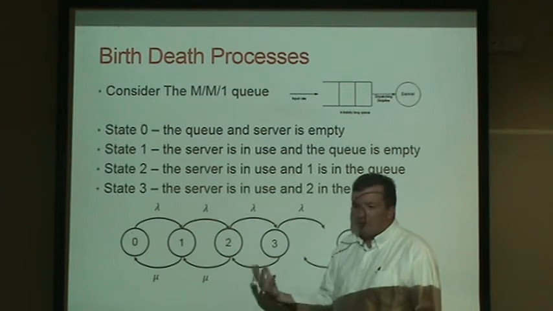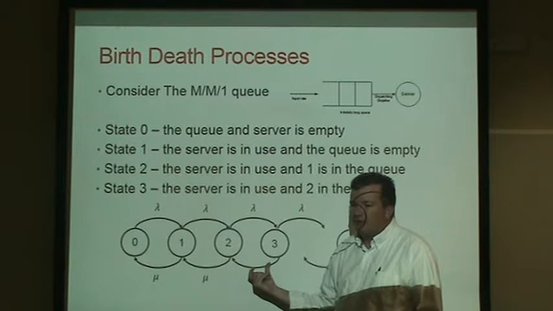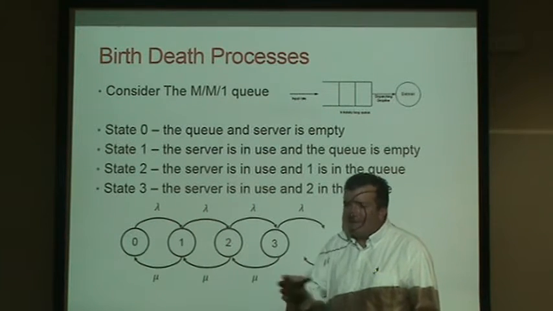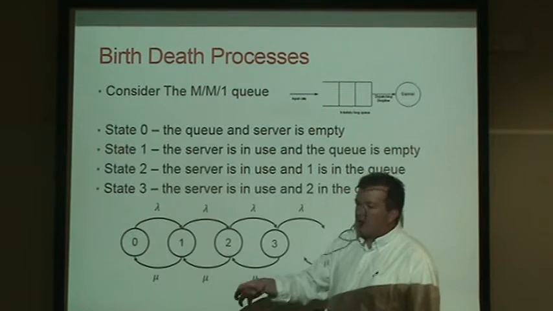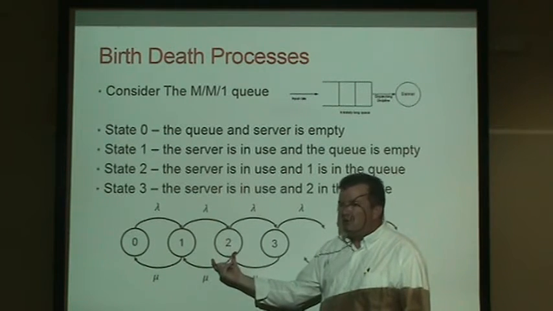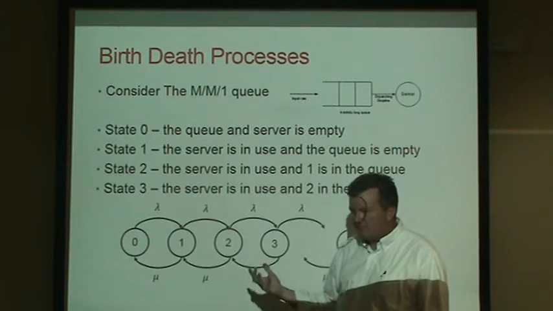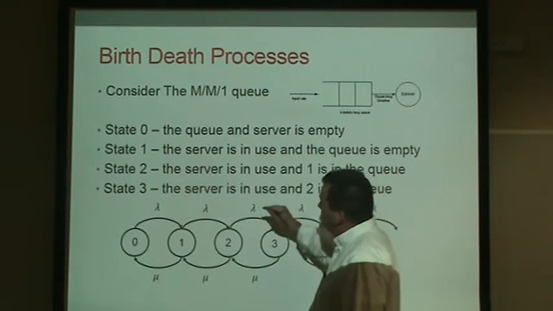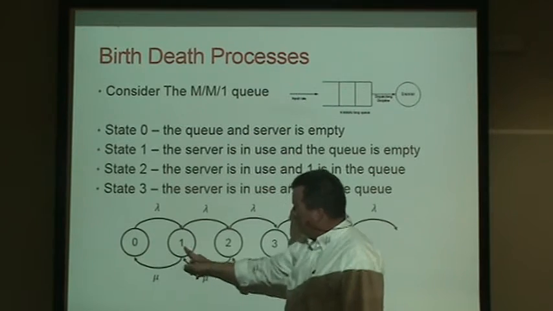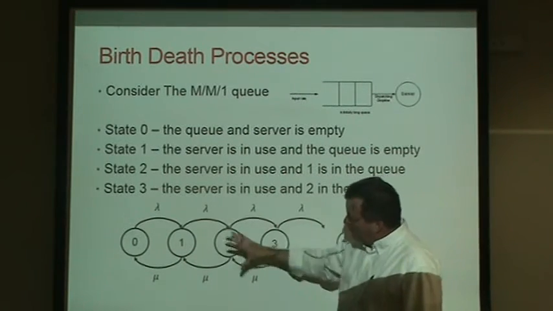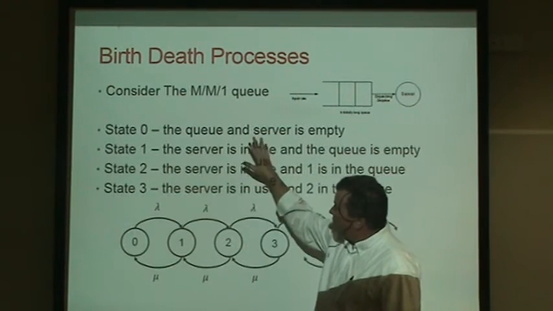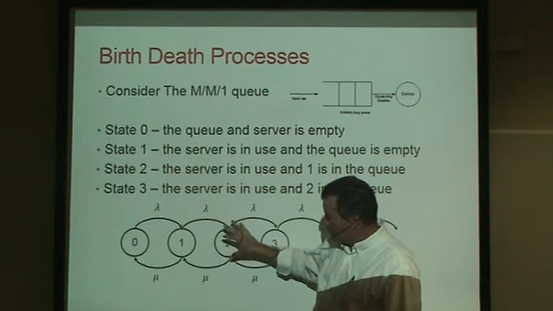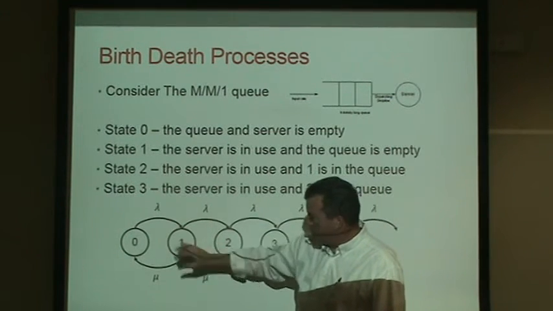So maybe an arrival comes, we go from 2 to 3. Or an arrival comes, we go from 8 to 9. Every time an arrival comes, we go from some state to its very next highest state. And in an MM1 queue, as long as we are in a state of 1 or higher, if a service is completed, we go from some state to the next lowest state.